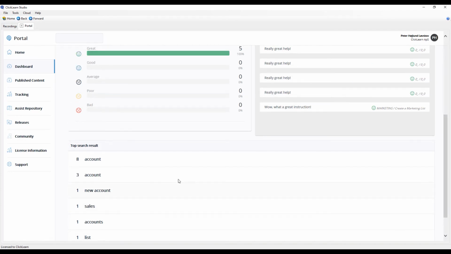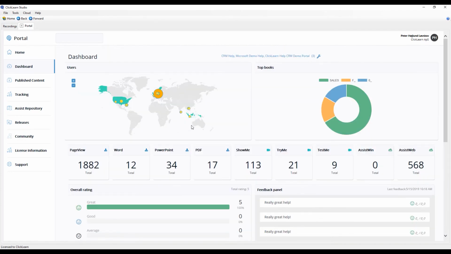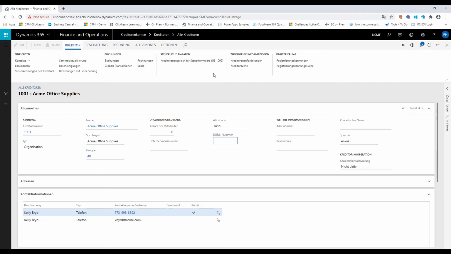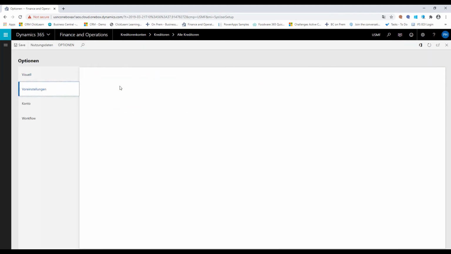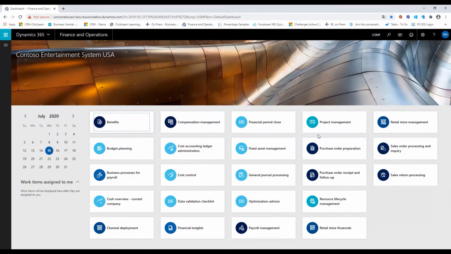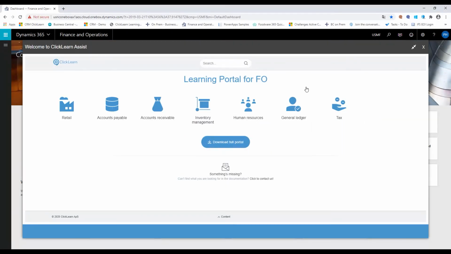Now, one thing that I have not shown you is that you can also create this so it's available online. So that means that if I go back into my application here, we'll just turn this one back to English. Like here, now we have an English one. But since I've created this learning portal, I've added it up to my content cloud, I can also add it directly into my browser. And as a sign into that, I get a little assistant available over here on my right-hand side. So if I click on that, he will actually give me a complete learning portal of the finance operations that I have created.